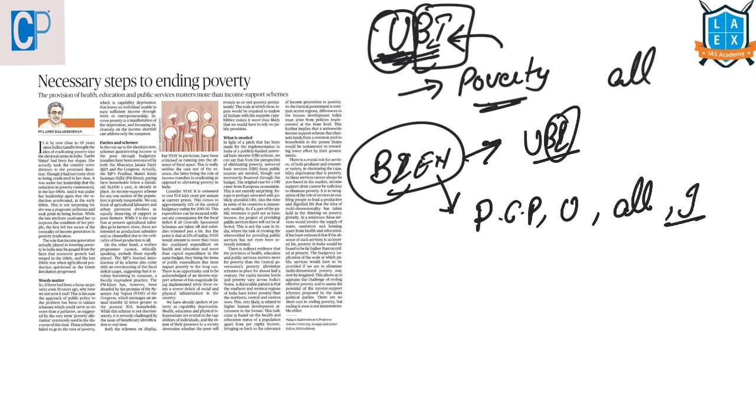That means it is not going to look into what is their social status or employment status.